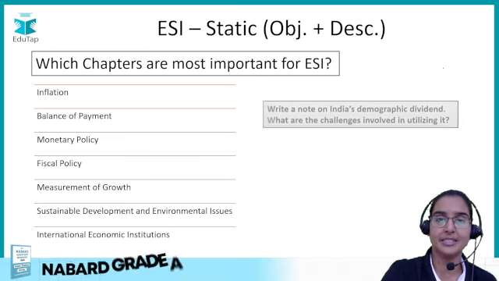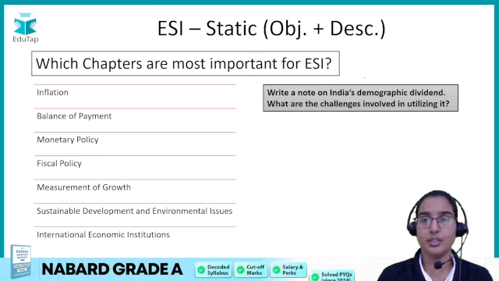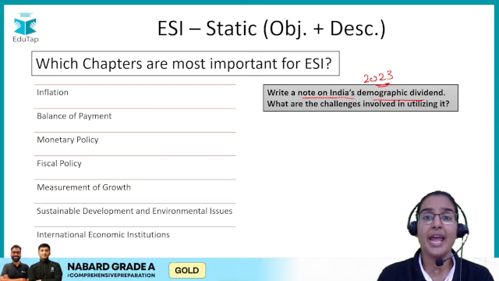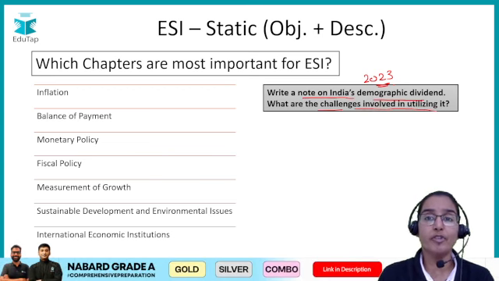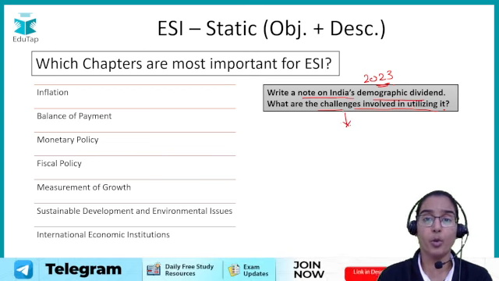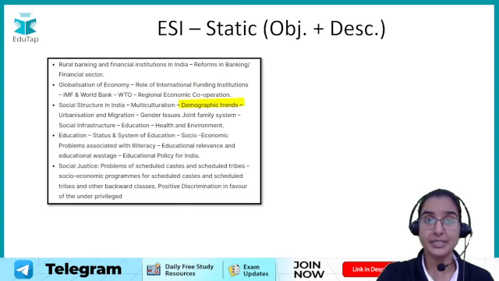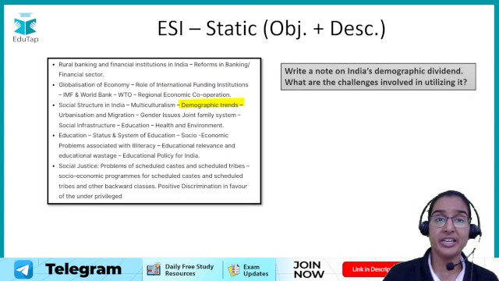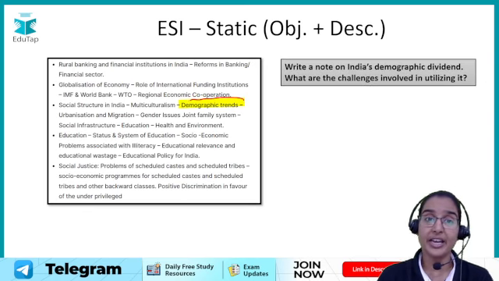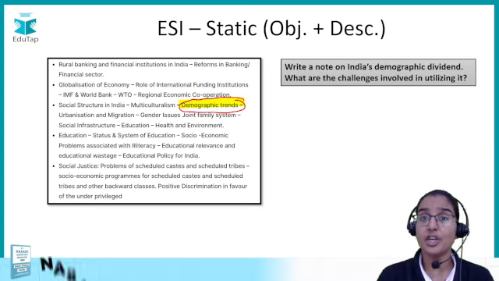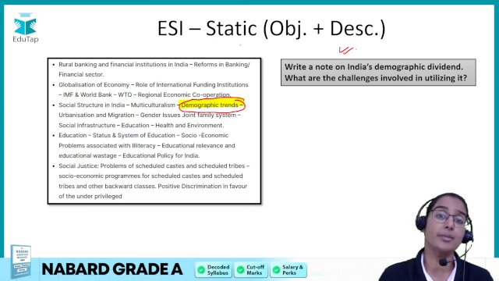If you see this particular question, this was something which was asked in paper 2023: write a note on India's demographic dividend and what are the challenges involved in utilizing it. So this is a descriptive question worth 15 marks which was asked in 2023, and this is not something which is out of syllabus. This topic, demographic trends, is given in our syllabus. So such kind of descriptive questions too can be asked from static.